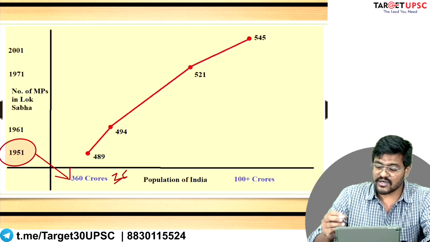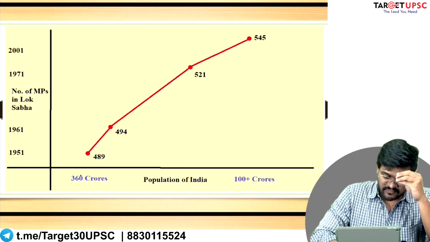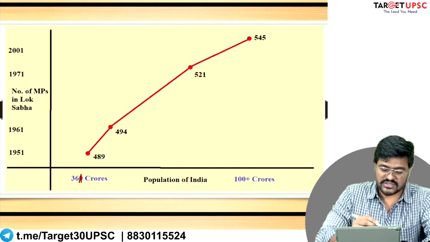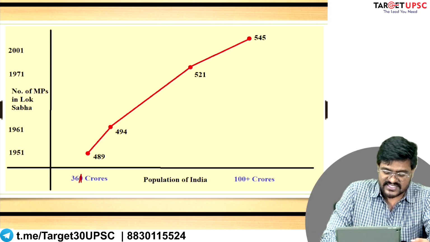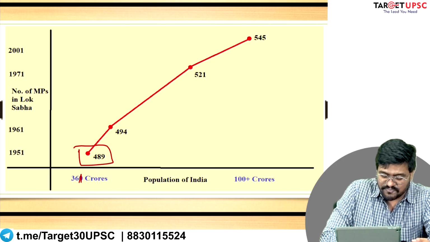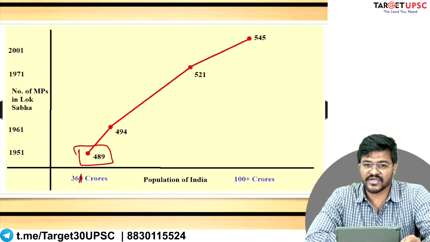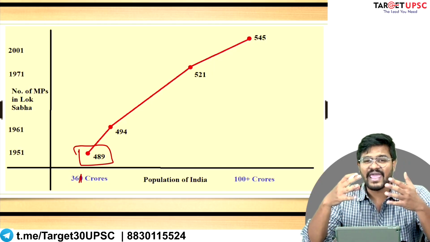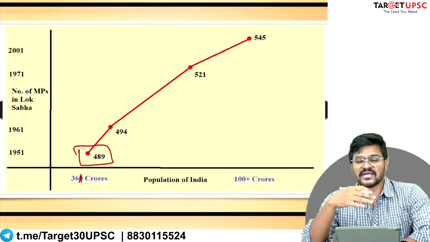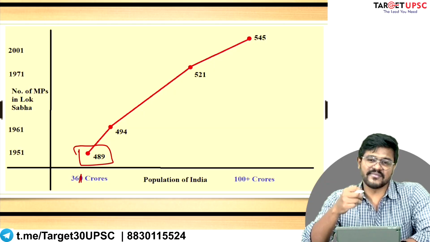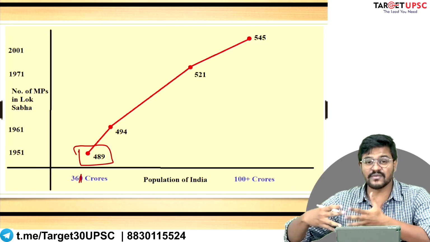And for this population of 36 crores, the Delimitation Commission of India suggested that the size of parliament should be around 489. Later on, as the population of the country kept expanding, the Delimitation Commission of India suggested that the size of parliament itself should grow.